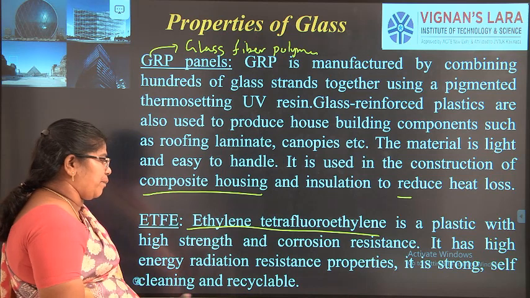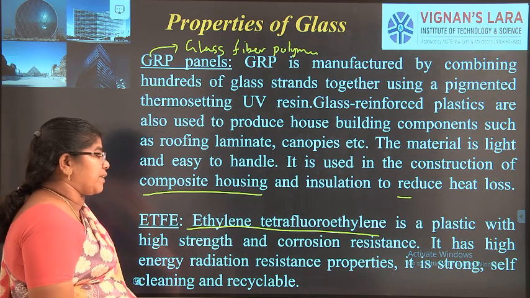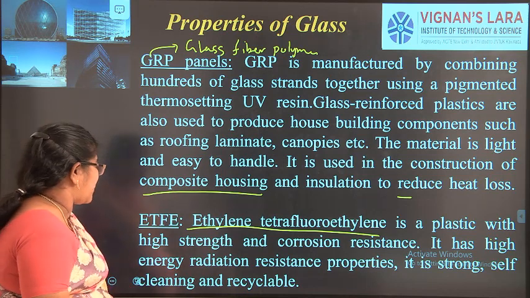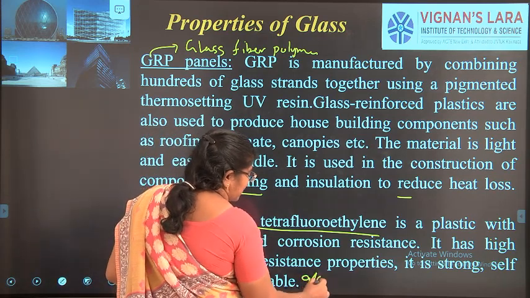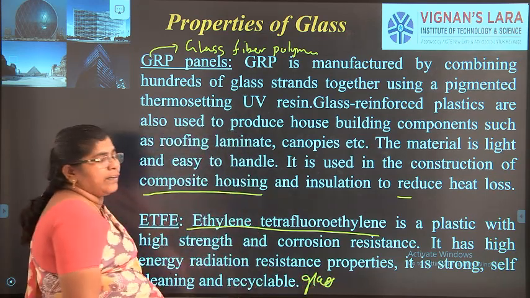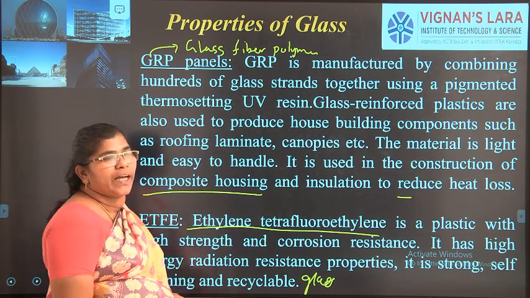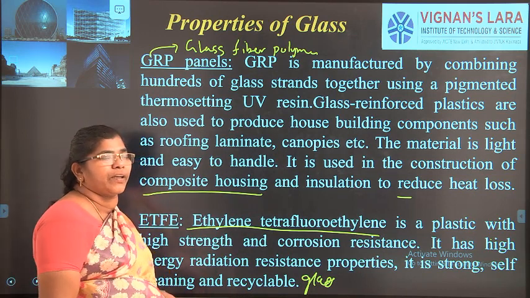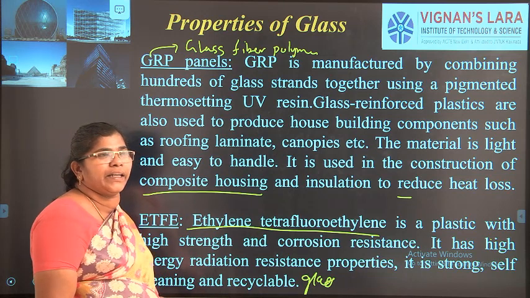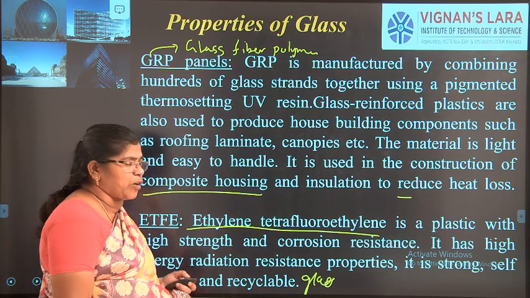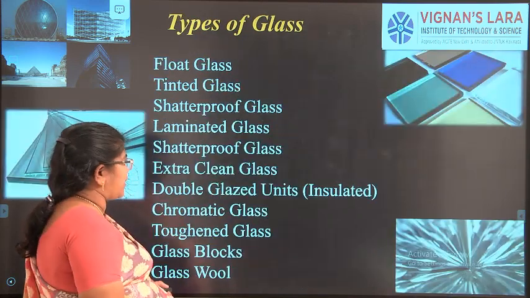So when it is mixed with glass materials, it provides strong self-cleaning and recyclable glass materials. Glass will have a highly self-cleaning property. Nowadays they are using it for big buildings and on cars as a self-cleaning coating. It is the nano titanium oxide coating. Okay, nowadays it is there.